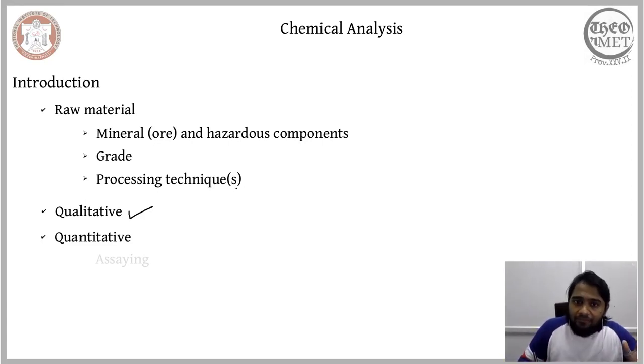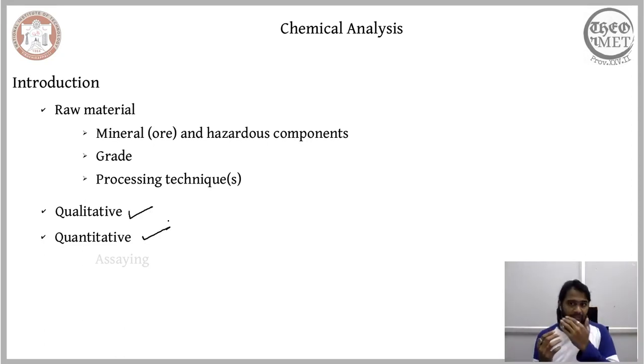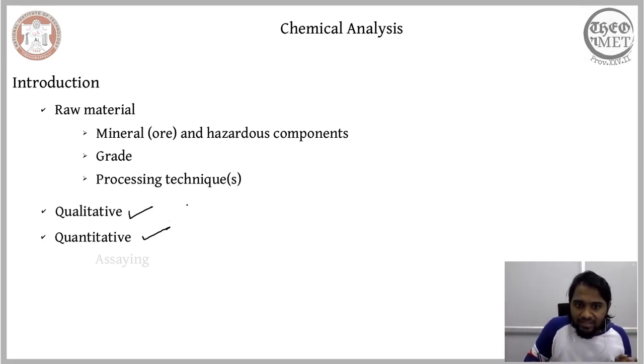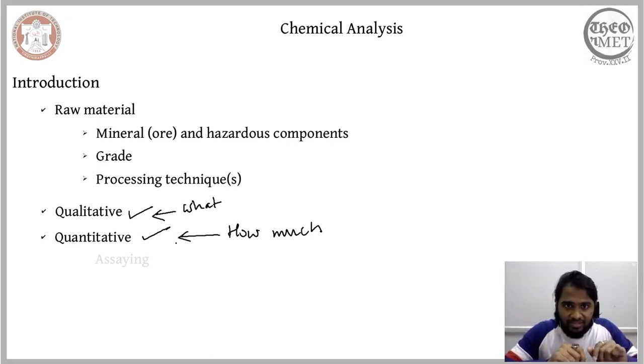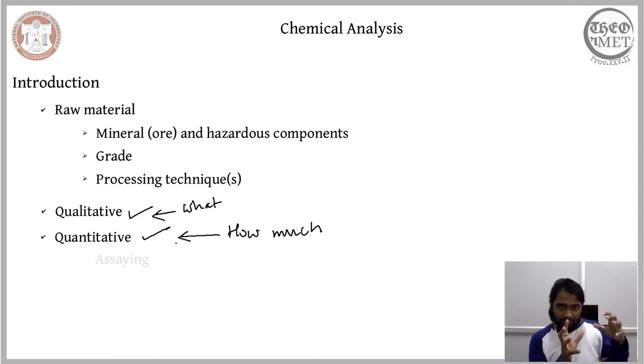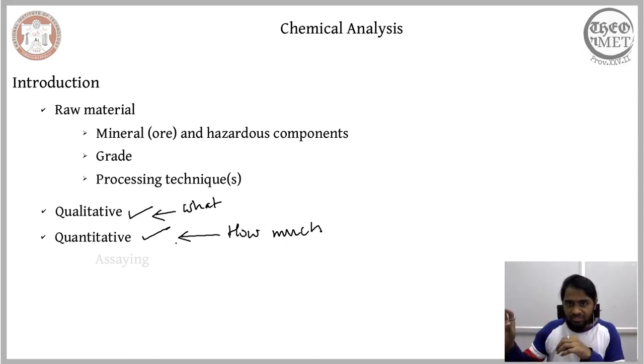Now, the other form of chemical analysis is the quantitative. It helps us ascertain how much of a given chemical component is present in a raw material. So what is present in a raw material is ascertained by the qualitative analysis, and how much of a given component is present in a given mineral is ascertained by the quantitative analysis. So the role of chemical analysis in the framework of mineral processing is of two forms.